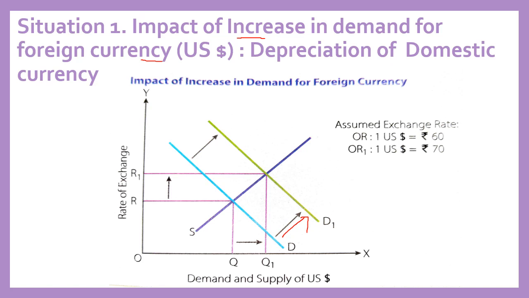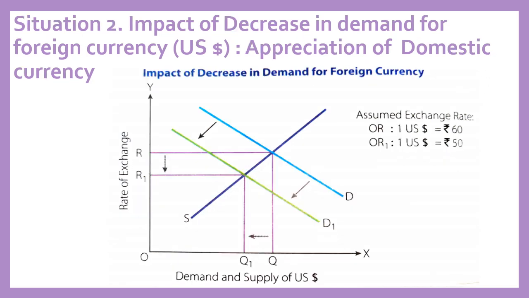Our demand has increased from OQ to OQ1. That shows that the foreign exchange rate will also increase from OR to OR1, which says that earlier we were paying rupees 60 for $1, and now when demand has increased we have to pay rupees 70 for $1. That shows that the value of our domestic currency has depreciated. So if there is an increase in demand for foreign currency, there would be depreciation of the domestic currency.